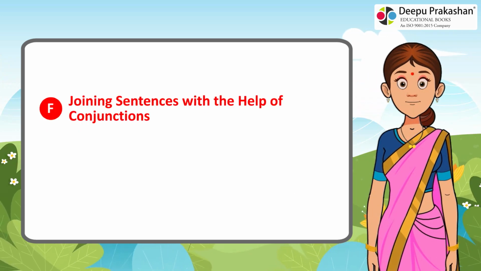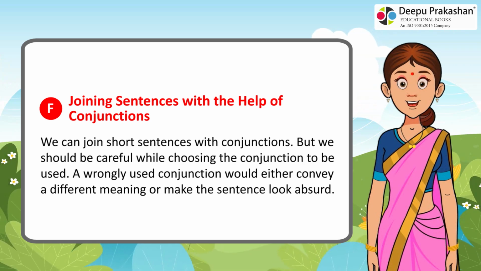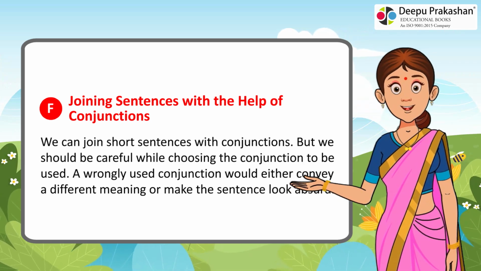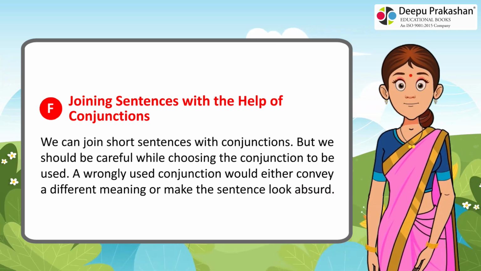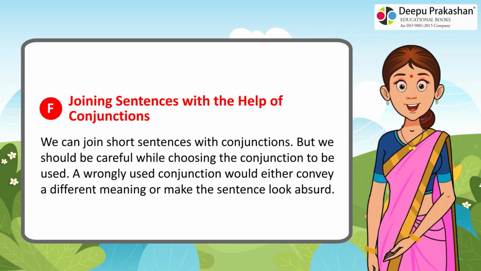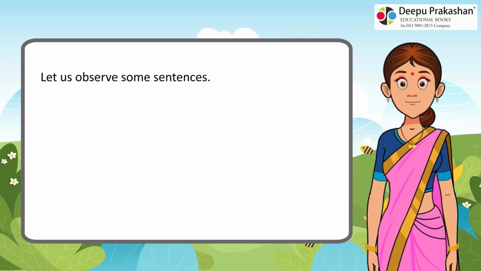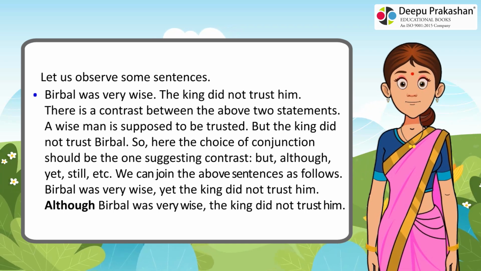F. Joining sentences with the help of conjunctions. We can join short sentences with conjunctions, but we should be careful while choosing the conjunction to be used. A wrongly used conjunction would either convey a different meaning or make the sentence look absurd. Let us observe some sentences. Birbal was very wise. The king did not trust him.